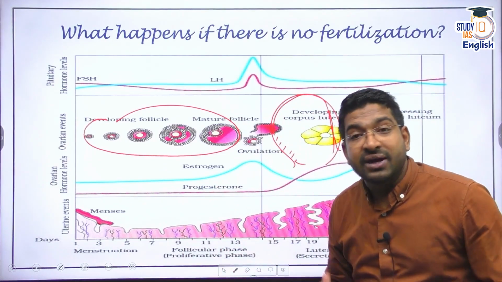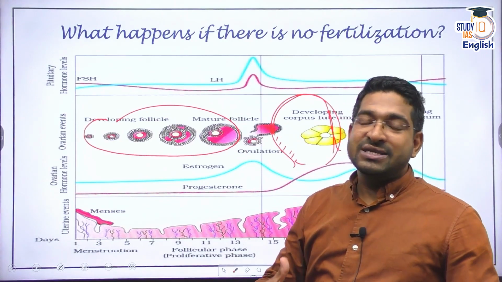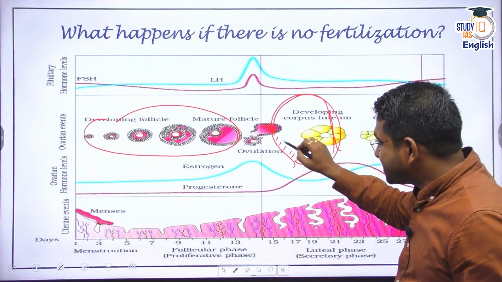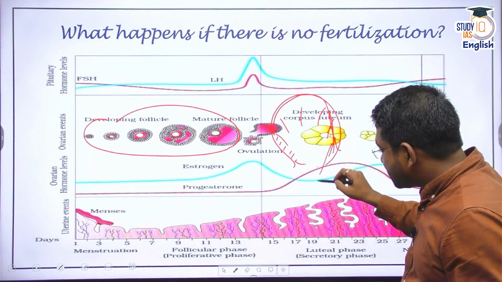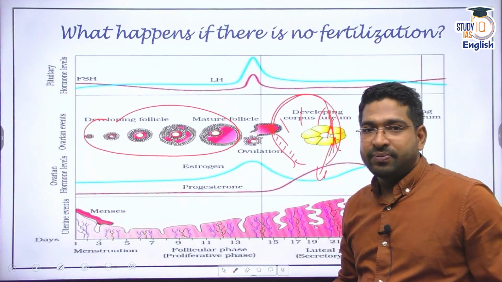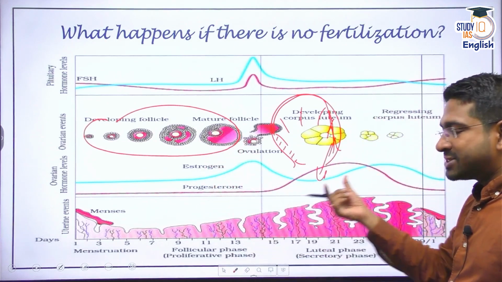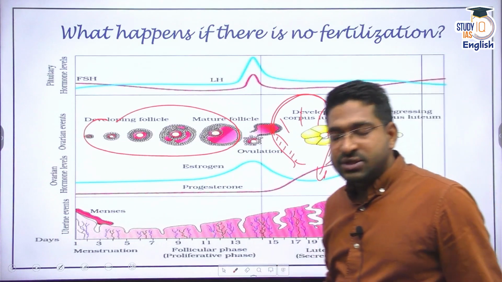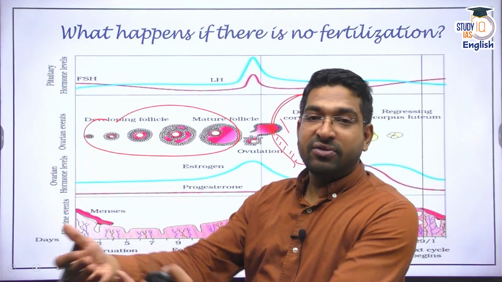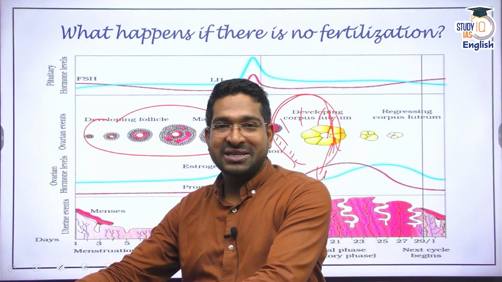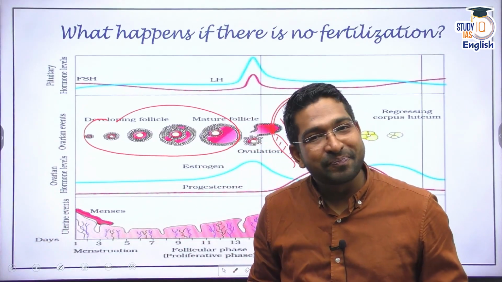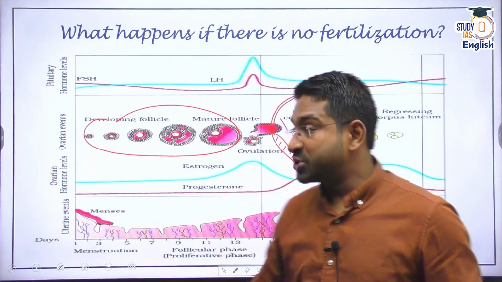But if the fertilized egg does not reach here, then what happens? If the fertilized egg does not reach, this endometrial layer is slowly and steadily shed, and that is why you see the menstrual cycle or menstruation in the female body. That means if pregnancy occurs, then there would be no menstruation during the gestation period, and after that for some period. That's the common understanding. Clear? That's the basic idea. I hope it's clear now, right?